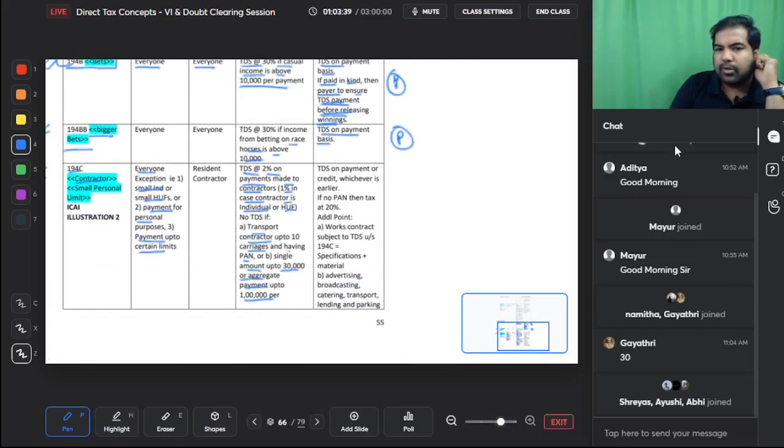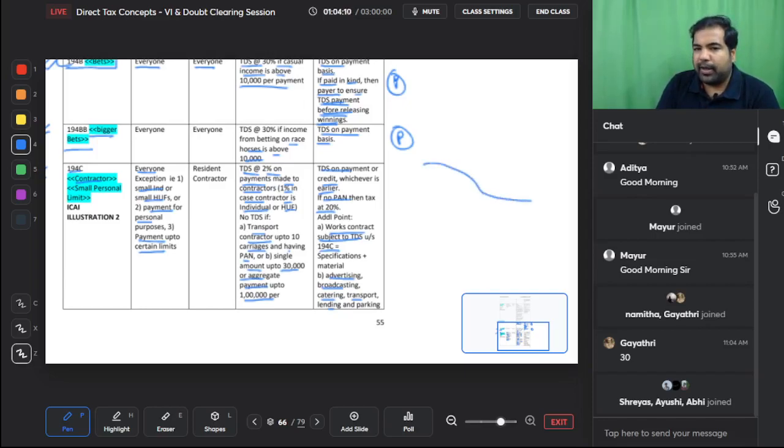Last is here, TDS on payment or credit, whichever is earlier. If no PAN, then TDS at 20%. If it's a works contract, that means you've given specification as well as material, then it's a contract, there will be TDS. But if one of them is missing, there will be no contract. Also, guys, advertising, broadcasting, catering, transport, these are typical examples of contract. Also very, very important, guys. If you are a plane company, let's say you are Go Air or Indigo or Vistara Airways, and if you are landing your plane and parking it, just one second.